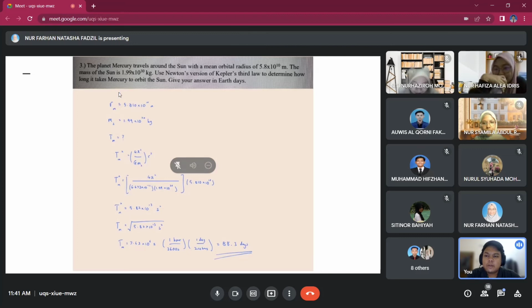So it's already given here the radius of Mercury and the mass of the Sun, and thus all that we needed is to find the time for Mercury to orbit the Sun. So using Kepler's third law, the formula here, and once applied, it's just applying the given information, and thus when translated into Earth days, we translate such as 1 hour is equal to 3,600 seconds, and 1 day is 24 hours. When calculated, we can finally get Mercury's time taken to orbit the whole Sun is 88.3 days.